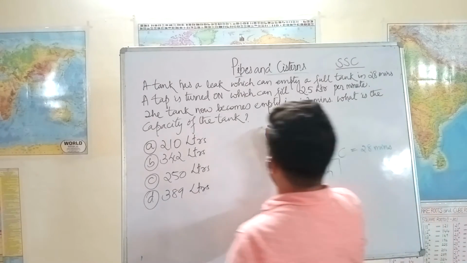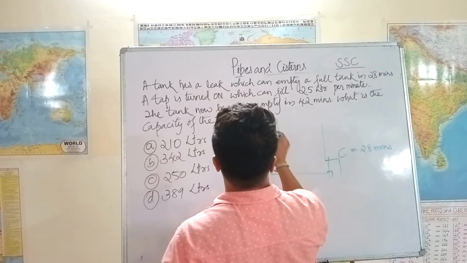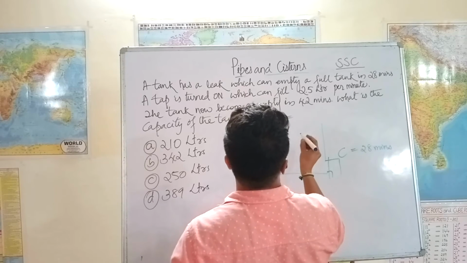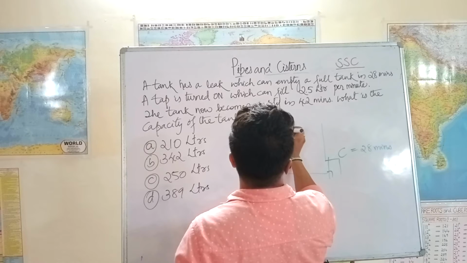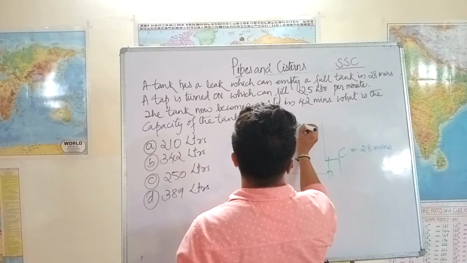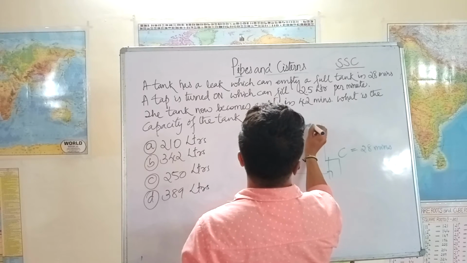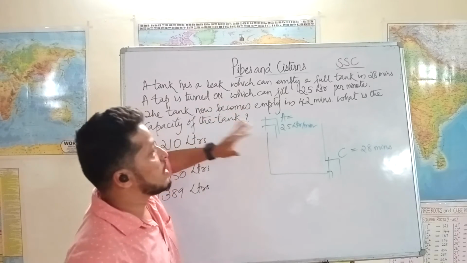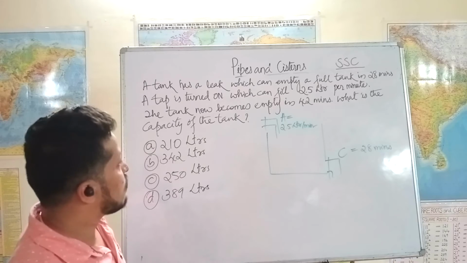Now the tap A is turned on to fill the tank, and we don't know the capacity of the tank, but we know that it can fill 2.5 liters per minute. But we don't know how long it will take to fill the tank because we don't know the capacity of the tank.